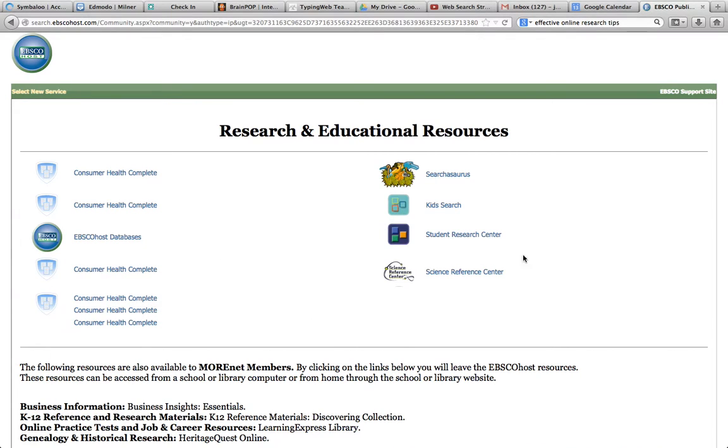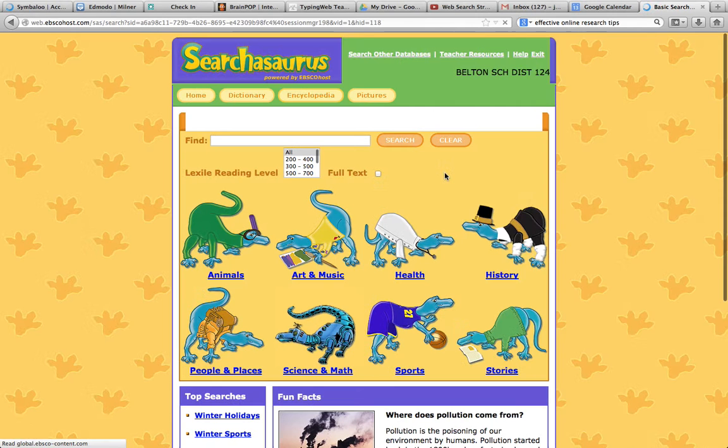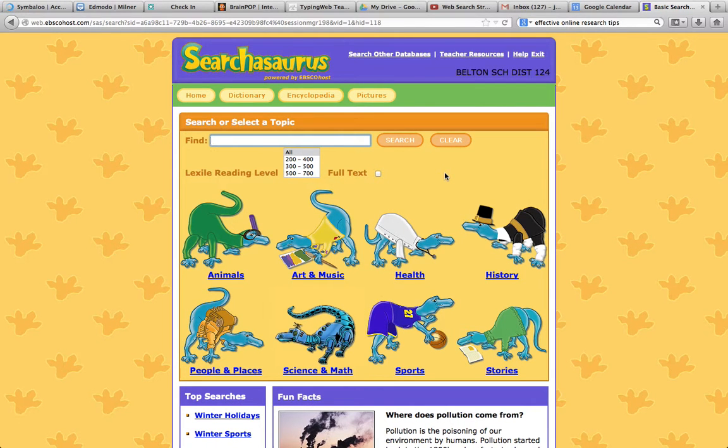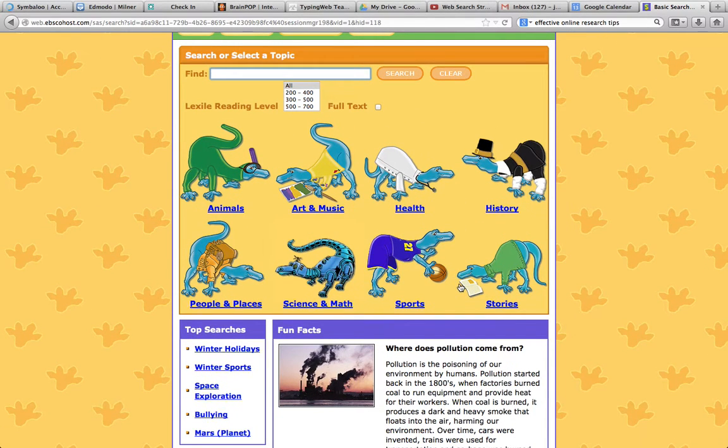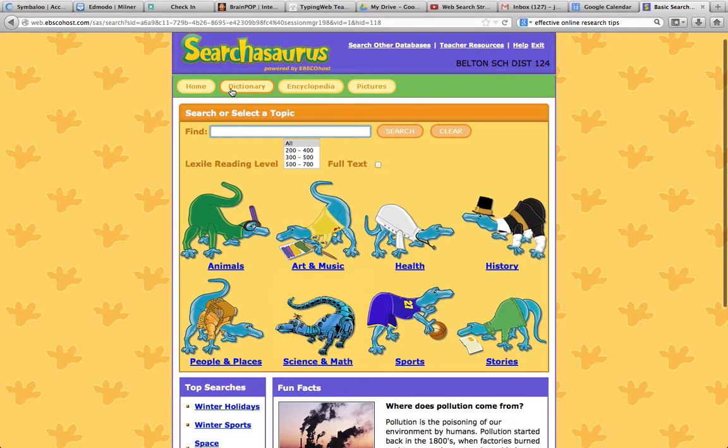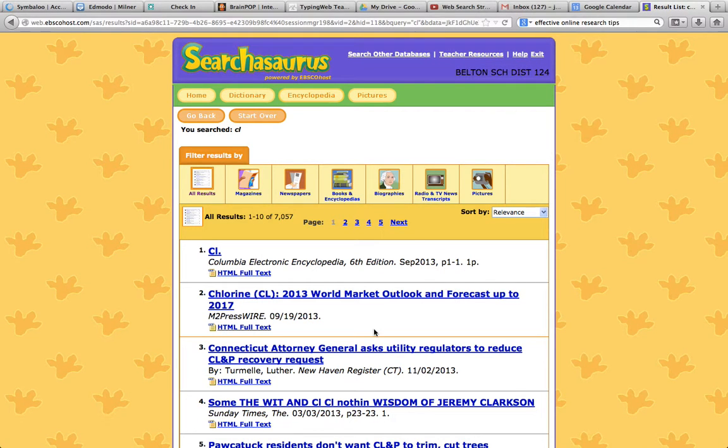Right now, we have 3 databases that you should be using. You can use any one, try them all. You'll get slightly different results. Searchosaurus is for younger students, but it certainly has very good information. It's just going to be easier to read, probably shorter. Now you can search dictionary, encyclopedia, pictures, or just do a general search. Again, the great thing about databases is that you don't have to worry whether or not you can trust it.